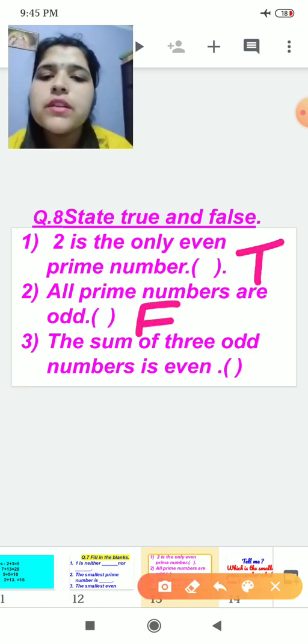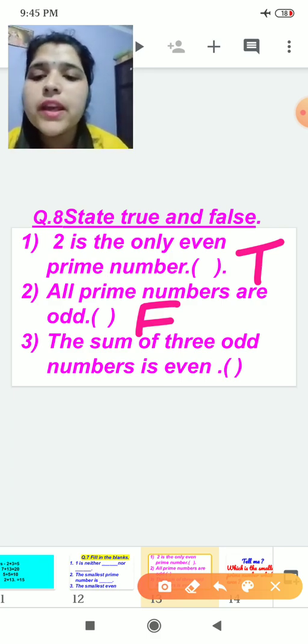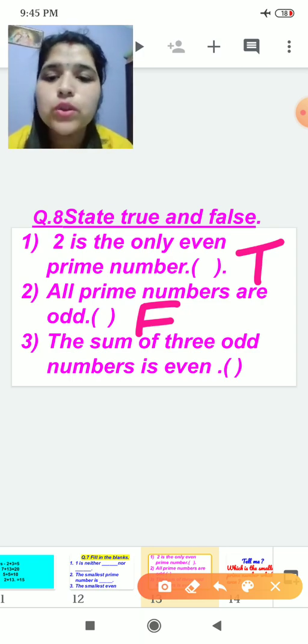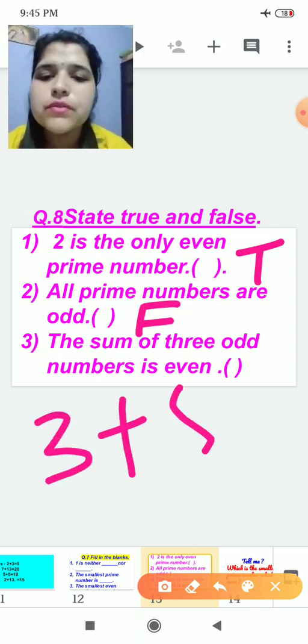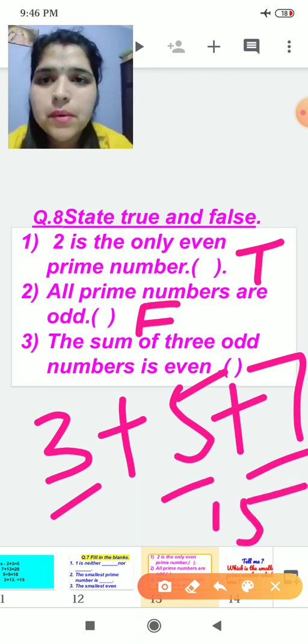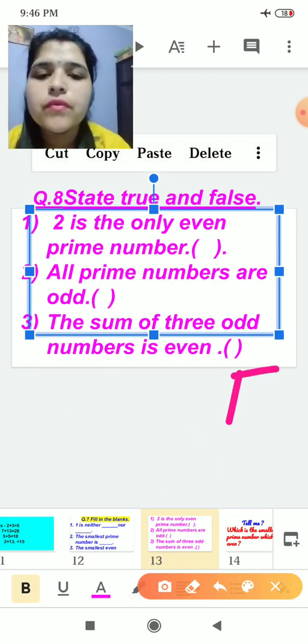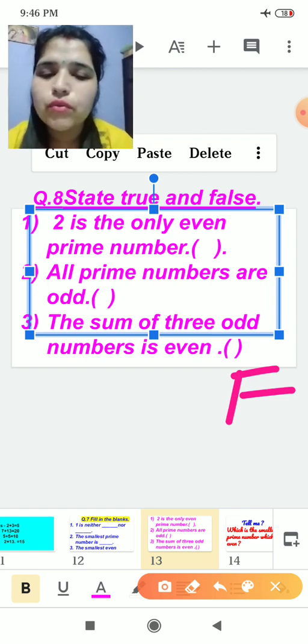The sum of 3 odd numbers is even. You can take any odd numbers, which are not divisible by 2. 3 plus 5 plus 7. 7 plus 3 is 10, 10 plus 5 is 15. Is 15 an even number? No, so the statement is false.